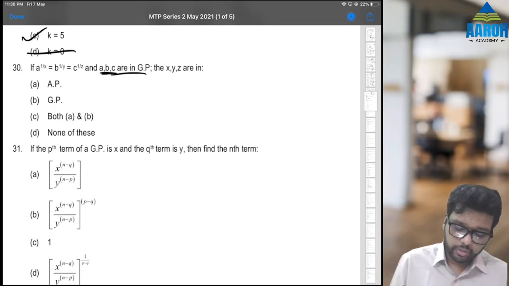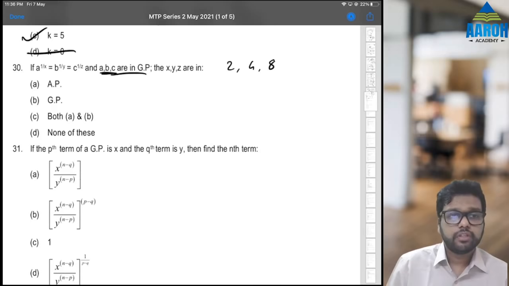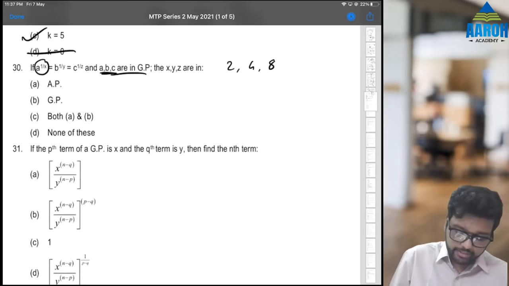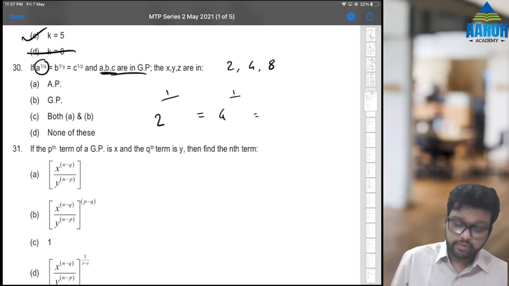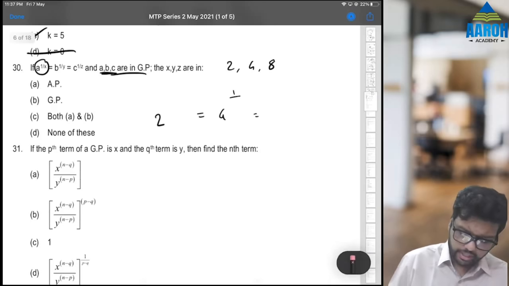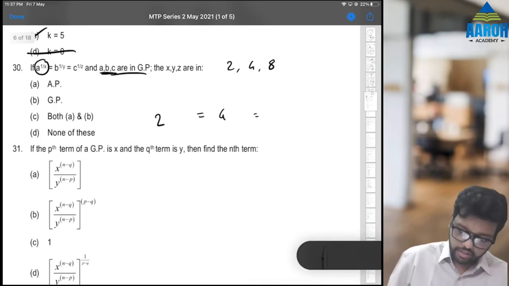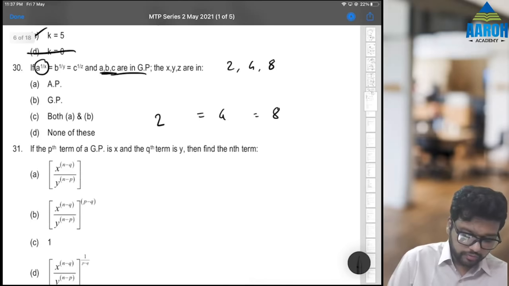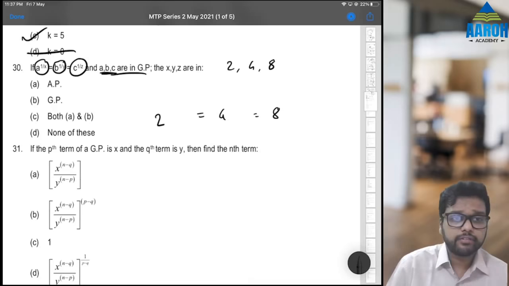Let's say A, B, C are 2, 4, 8. Now they are saying a raised to 1 by x, that is 2 raised to 1 by something, is equal to 4 raised to 1 by something, is equal to 8 raised to 1 by something, right? So let's try to make some powers. Understand what we are doing. We want 2 raised to something is equal to 4 raised to something is equal to 8 raised to something.